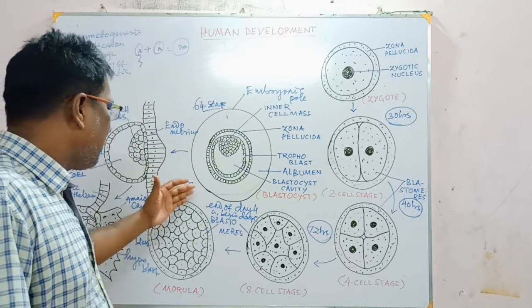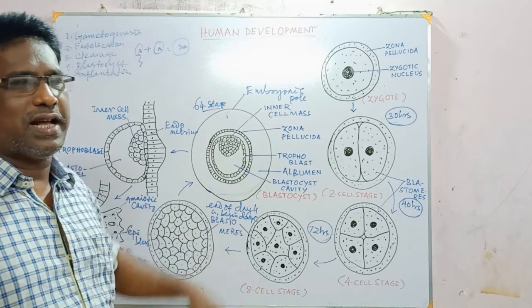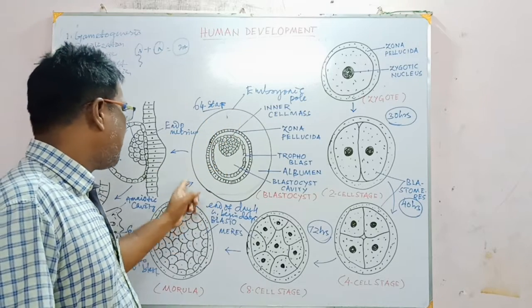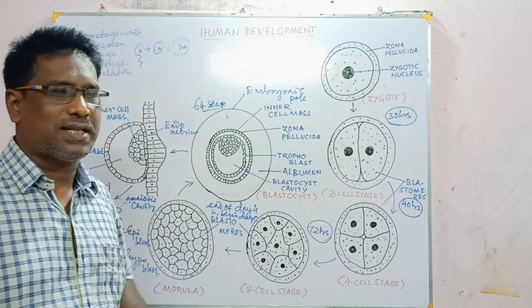Then on the 7th day after fertilization, another developmental structure is formed, called the blastocyst.